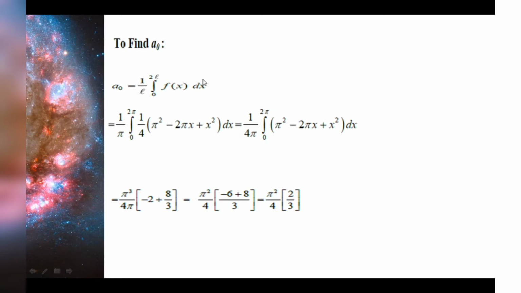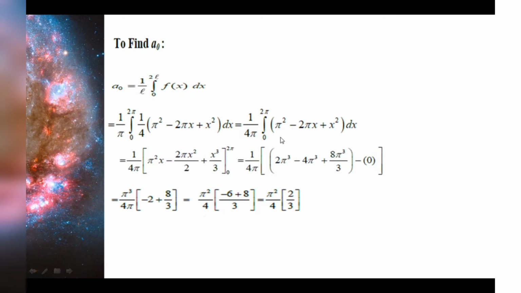0 to 2 pi, and the f of x we have expanded, into dx. Now take 4 outside, so we'll get 1 by 4 pi integration over 0 to 2 pi of (pi squared minus 2 pi x plus x squared) dx. Now we are going to apply term by term integration: integration of pi squared dx, integration of minus 2 pi x dx, integration of x squared dx. So pi squared dx will give us pi squared x, 2 pi x dx will give us 2 pi x squared by 2, and x squared dx will give x cubed by 3, over the limit 0 to 2 pi.